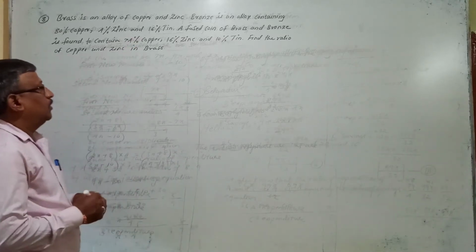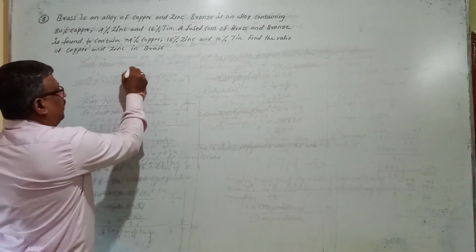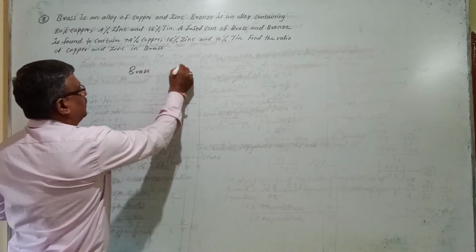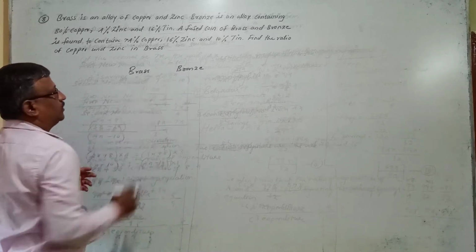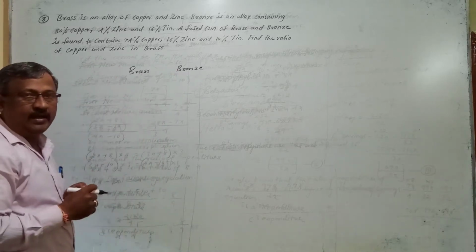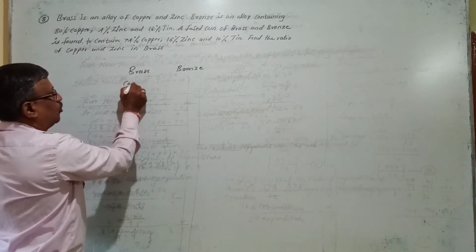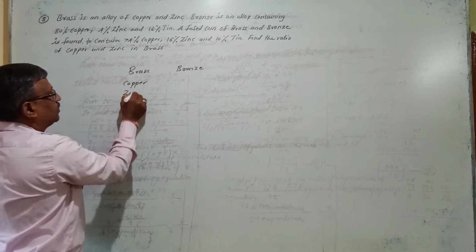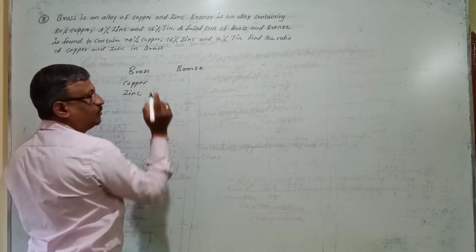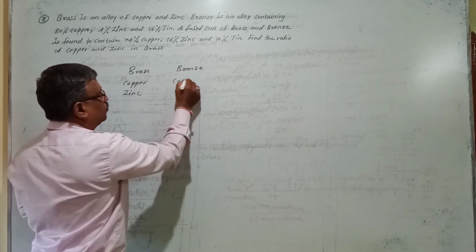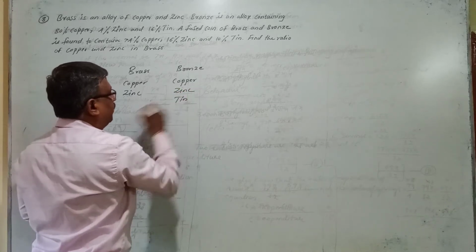In this problem, what they have given, there are two metals, right? One is brass and the second one is bronze. These two metals are mixtures of copper, zinc and tin. The first metal, brass, is found to contain copper and zinc. So brass is a mixture of copper and zinc. Bronze is a mixture of three things: copper, zinc and tin.